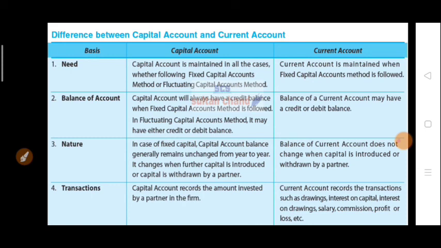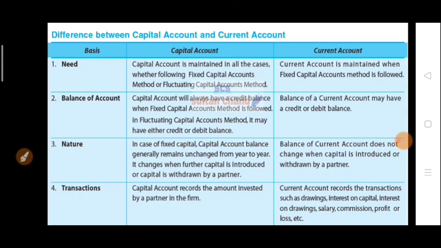Then nature. In case of fixed capital, the capital account balance generally remains unchanged from year to year. It changes when further capital is introduced or capital is withdrawn by the partner. But the balance of the current account does not change when capital is introduced or withdrawn by a partner. So when capital is introduced or withdrawn by a partner, the capital account in the fixed capital method will change, but the current account will never change.